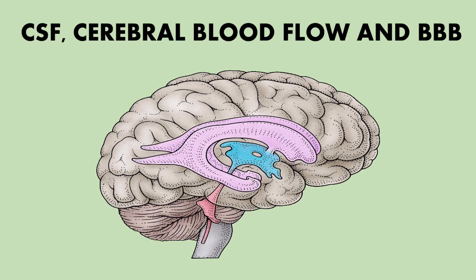So today in this video, we are going to discuss one of the most important topics of neurophysiology. What is that? That is fluids in our brain. So basically we are going to discuss CSF, cerebral blood flow, and lastly triple B, the blood-brain barrier. So let's discuss one by one.